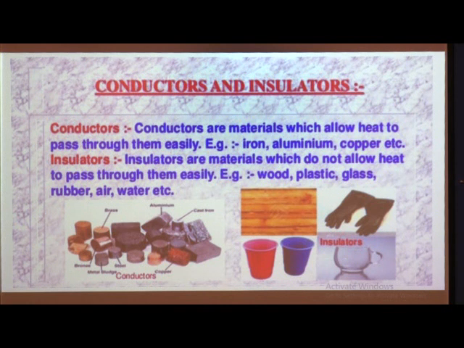When you complete your activity, you can see that some substances are allowing transfer of heat and some are not, and on this basis we define these substances scientifically as conductors and insulators. Conductors can allow heat to pass, and the next point is insulators. Insulators are materials which do not allow heat to pass through them easily.